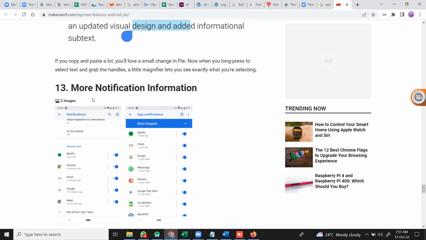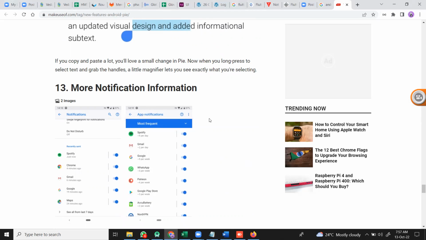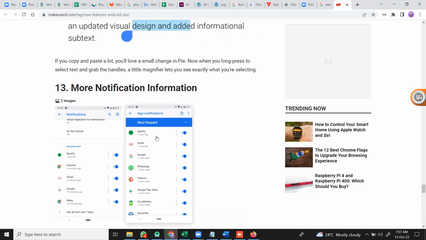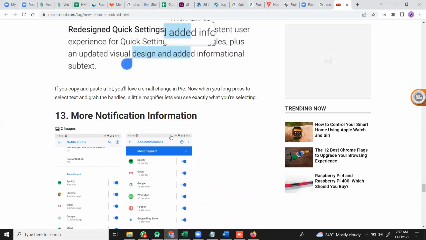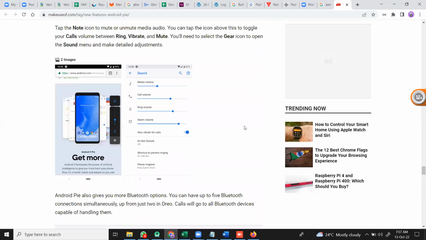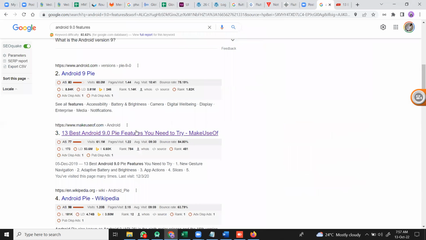And the next is more notification information. It shows from which app how many notifications you received, and gives a clear picture. Like for Spotify, how much time you used, 9 per day, 2 per day, 5 per day, means you received 9 notifications, 5 notifications, 2 notifications, like that. It is giving this update. So these are all the features in Android 9.0. We'll see the same in the next version, 10, also.